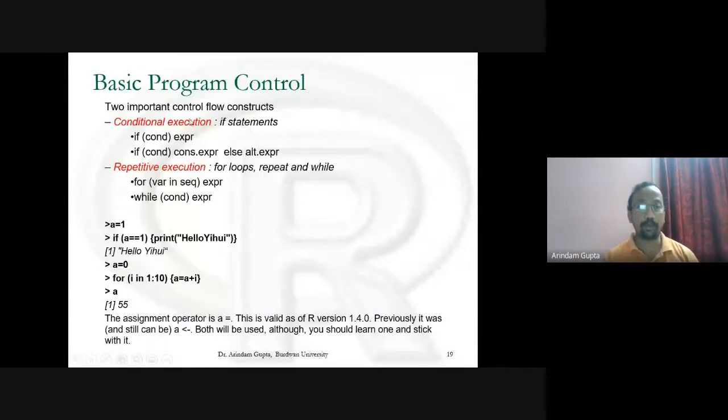Two important control flow constructs: conditional execution, the if statement, and repetitive execution, the for loop, repeat and while loops. The assignment operator equal sign is valid as of R version 1.4.0. Previously it was, and still can be, less than, dash. Both will be used, although you should learn one and stick with it.